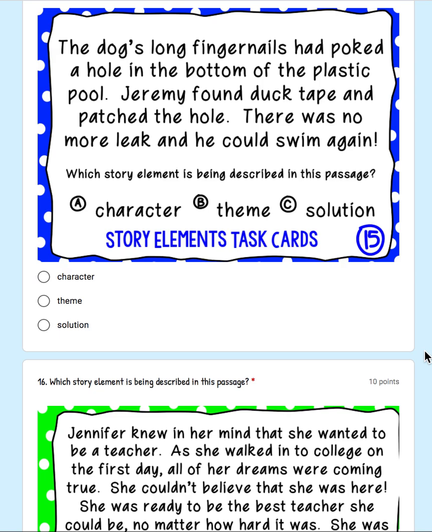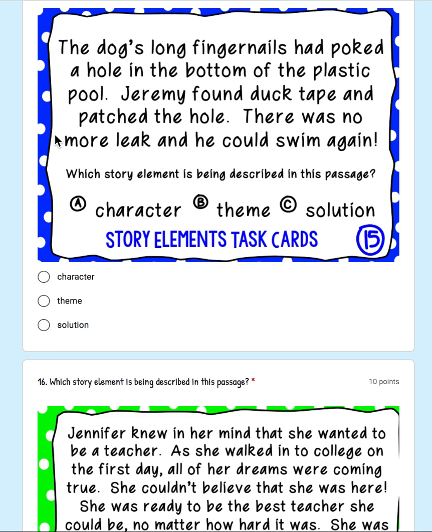15. The dog's long fingernails had poked a hole in the bottom of the plastic pool. Jeremy found duct tape and patched the hole. There was no more leak and he could swim again. Which story element is being described in this passage? Character? Was it describing a character's likes or dislikes? What they look like? Their personality? B. Theme? The lesson that the character is going to learn at the end? Or C.